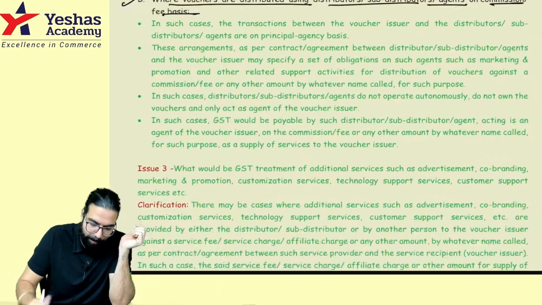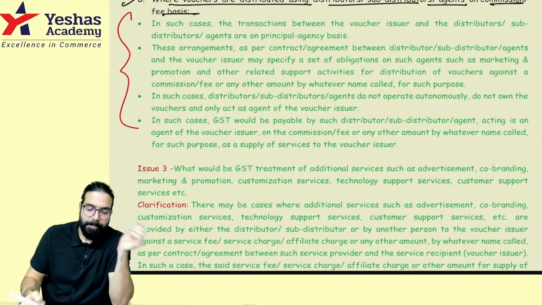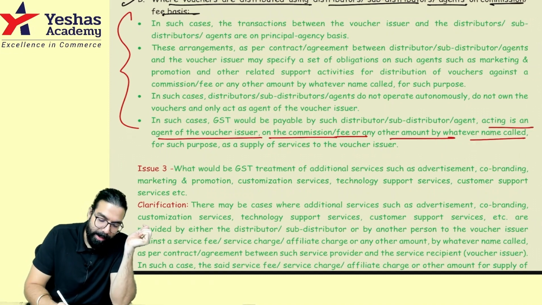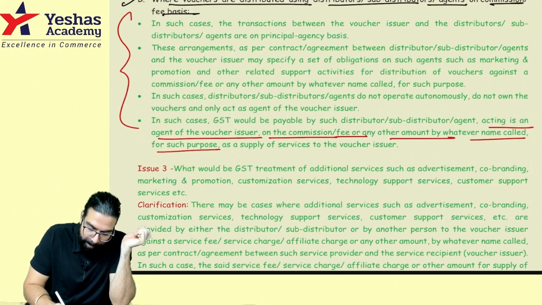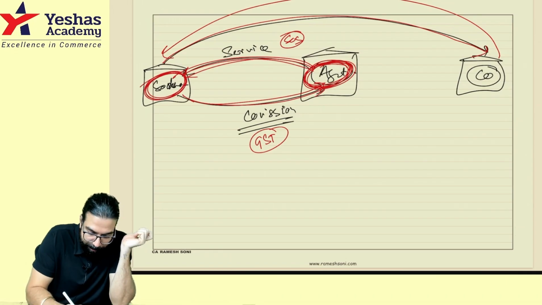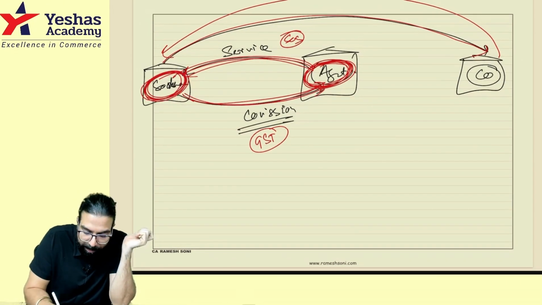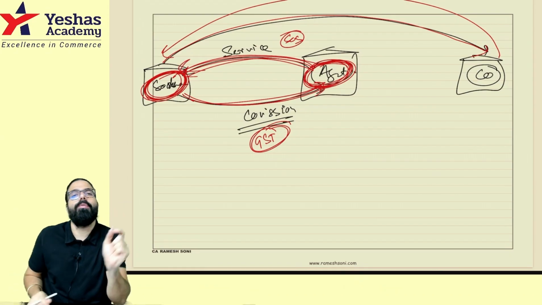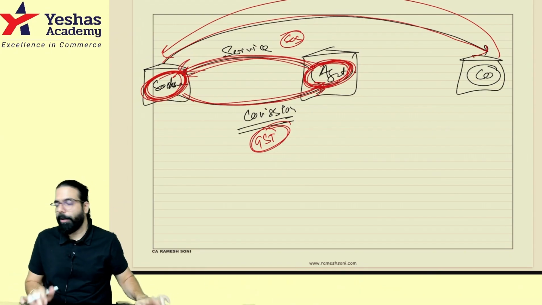That's all they have clarified. Distributor who is acting as an agent on commission or fees or any other amount by whatever name called is a supply of service to the voucher issuer. So basically, he has given a service to this main company who is issuing the voucher, for which it is charging commission, and on commission GST will come because it's a supply of service. Done, sir. This point is clear.